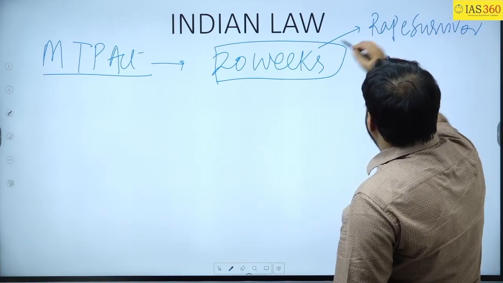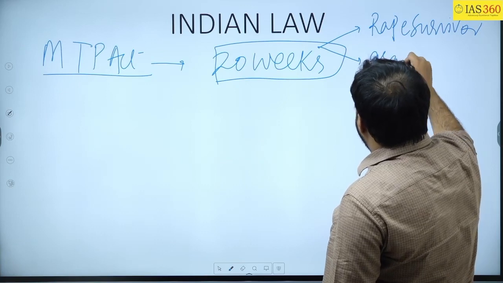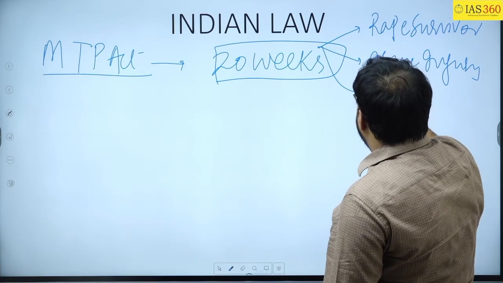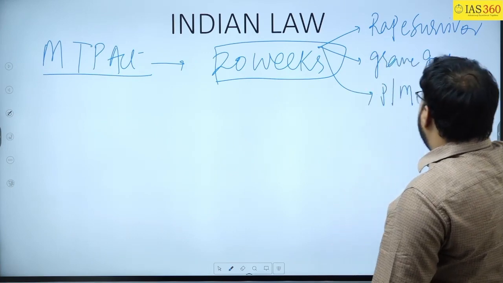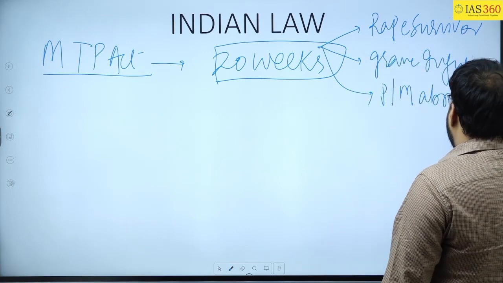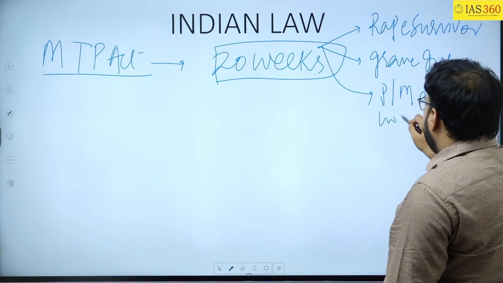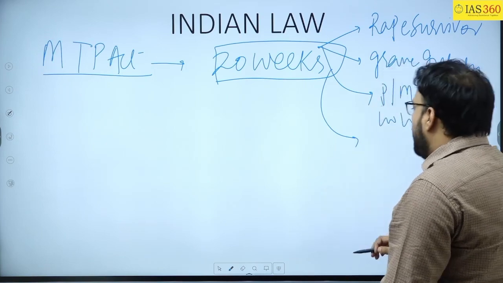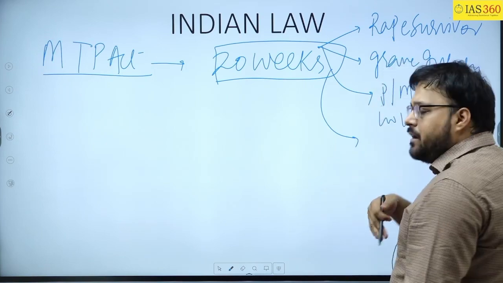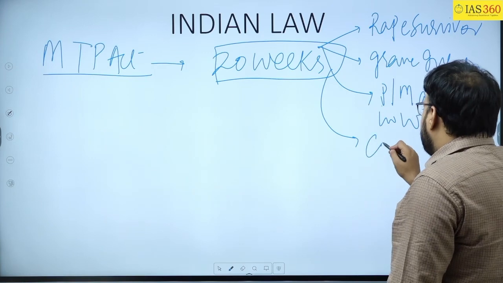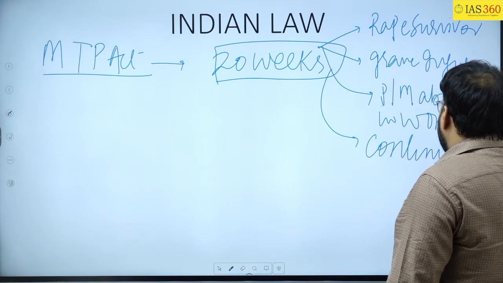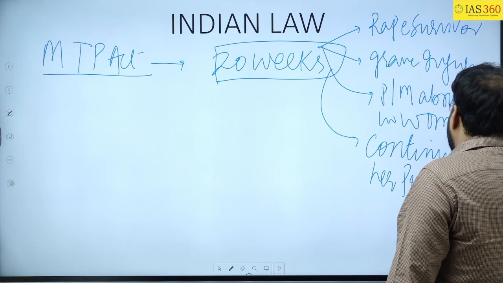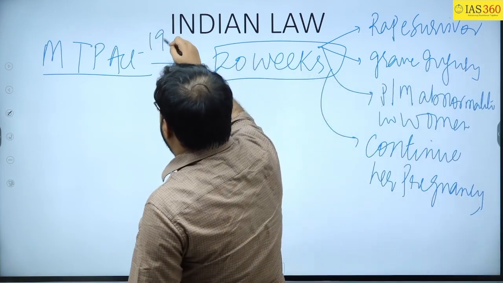There may be a chance of grave injury to the woman. There may be a chance of physical or mental abnormalities in the woman. There may be a chance that the woman is pregnant and in the meanwhile her husband died and now she doesn't want to continue her pregnancy. These are the different questions on the MTP Act 1971.